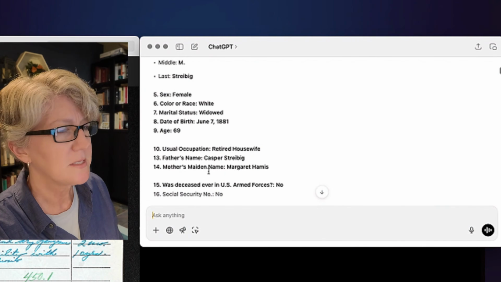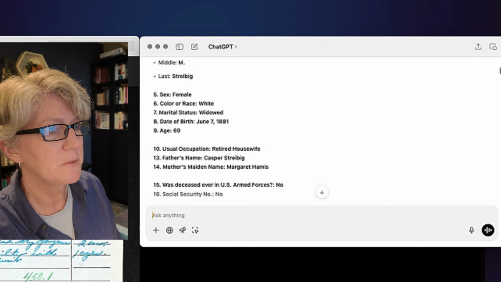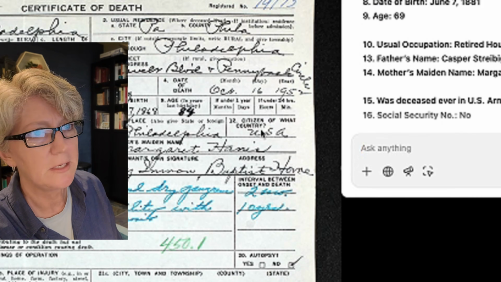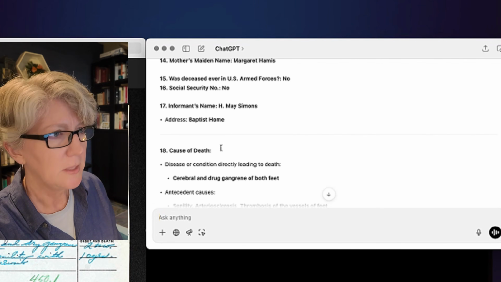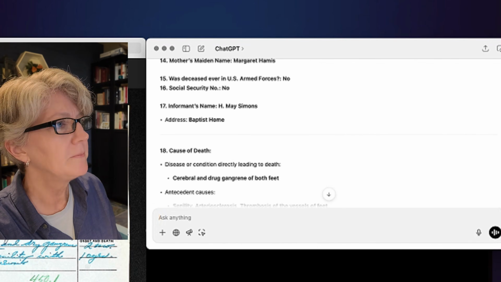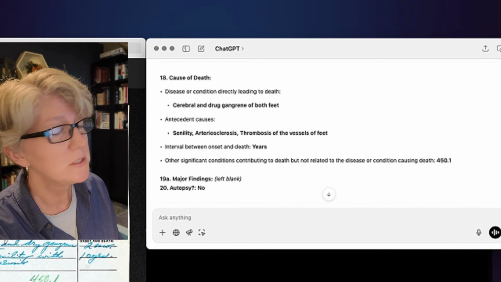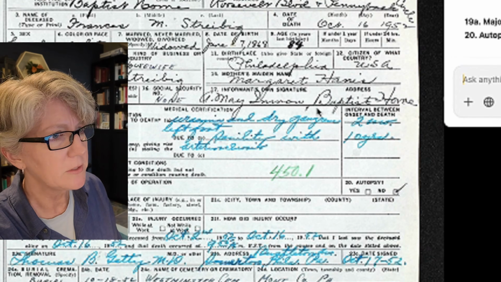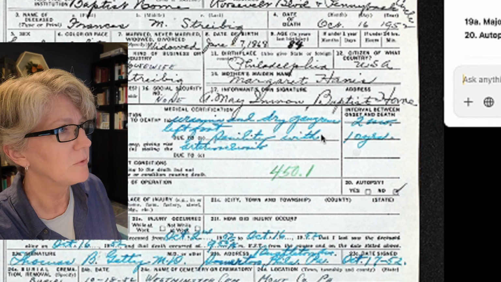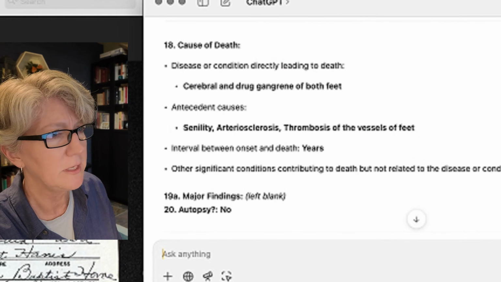So we got box 10, and then it skipped 12 where it says USA, but it did go to 13, 14, 15, 16, social security number, 17. It gave the name here for the informant, cause of death. This is one of my questions. It came up with these, which on first glance don't look to be the same because it says cerebral here and then drug gangrene of both feet. And I see something that looks like it begins with a U and then left foot. So we're going to get into this in a second.